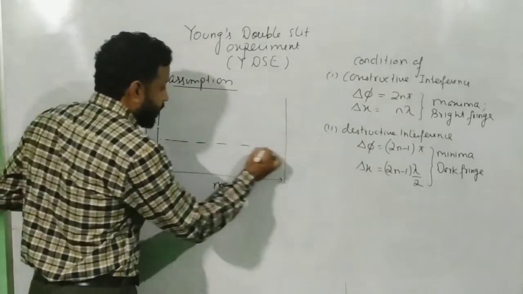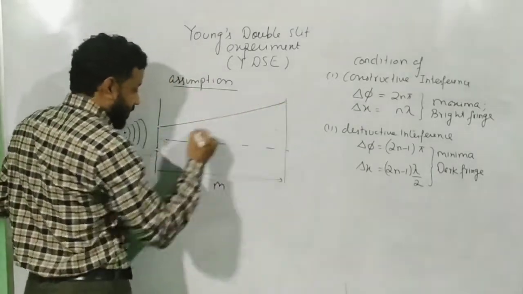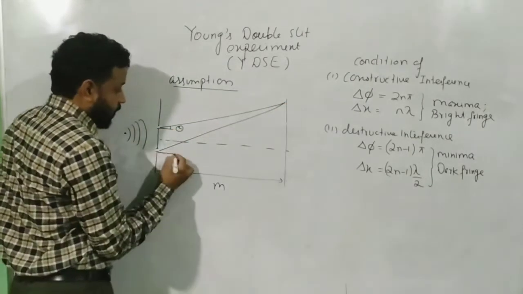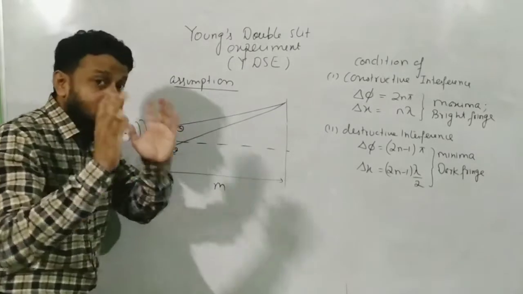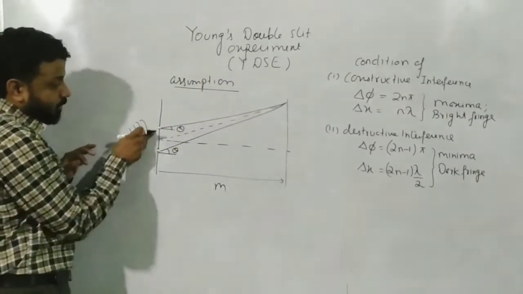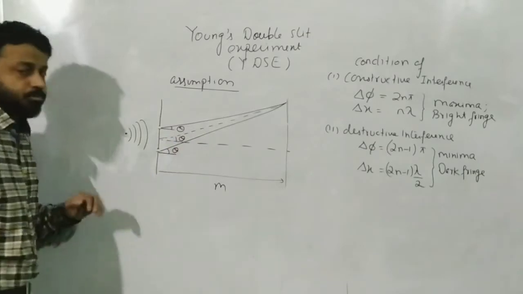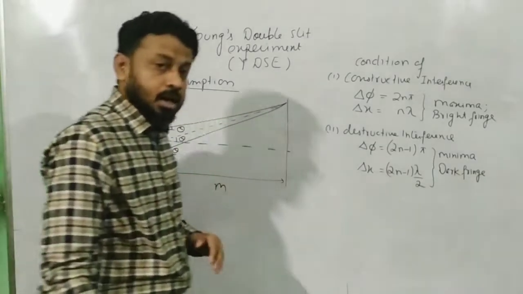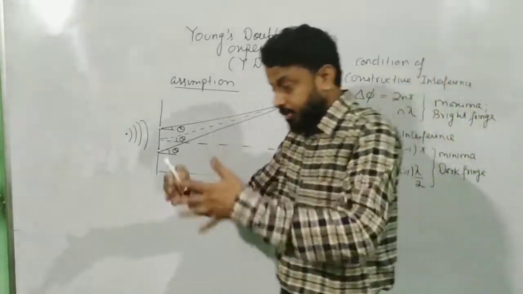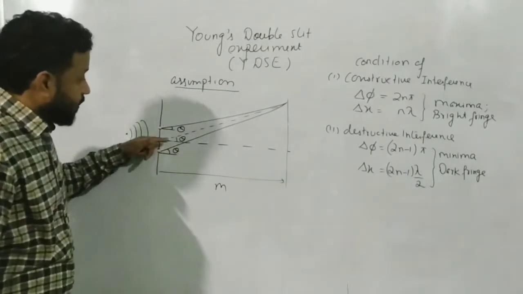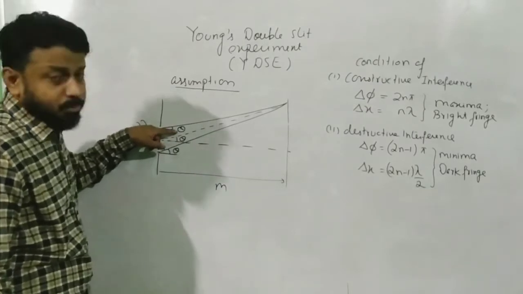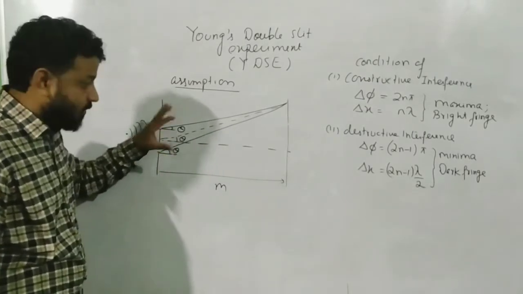So the assumption we are going to make is this: if I draw a line from here to here, and consider that it makes an angle of theta, and I draw another line from here to here, I am going to consider this line also as nearly equal to theta. And if I draw a line from the midpoint of the two openings, I am going to assume this also as theta. Yes, in actual practice, all these angles are not the same. Had they all been theta, the three lines would have been parallel. But they are not parallel, they are converging rays converging to a point. But you can say it like this. So if this is 10 degrees, then this will be somewhere around 9.9, and this will be around 10.1. So it's very, very close.